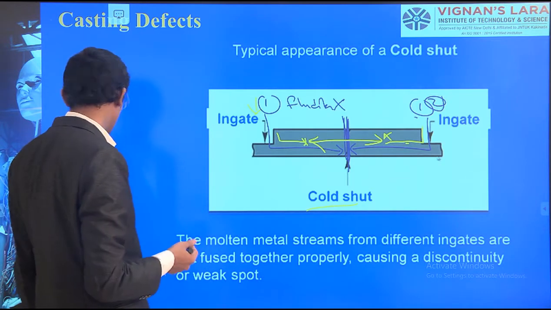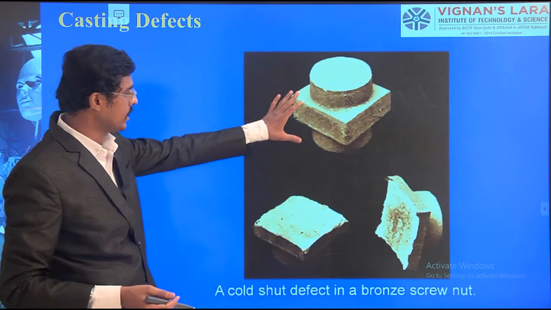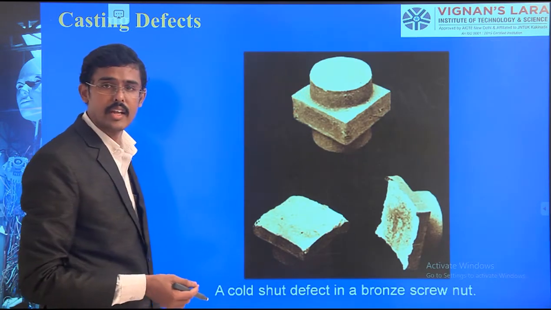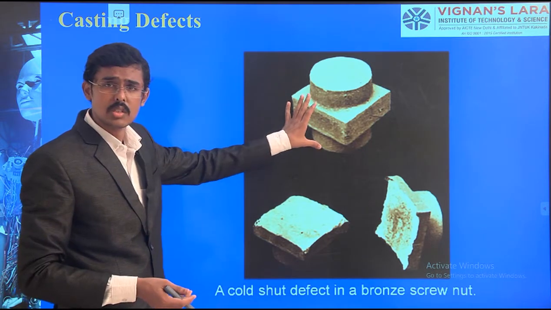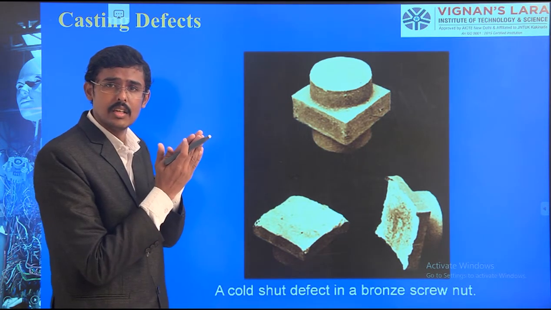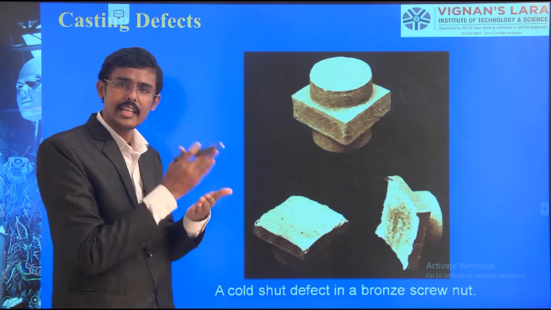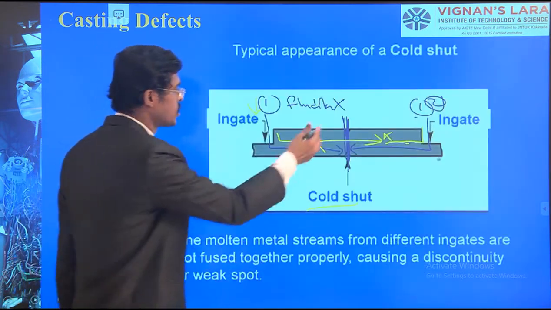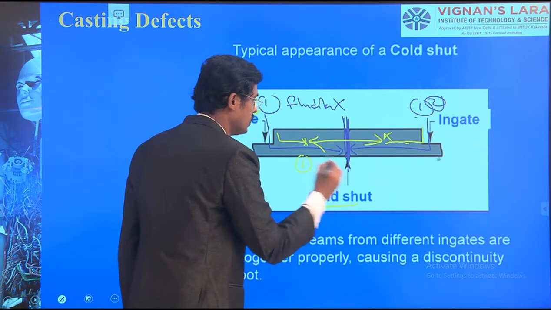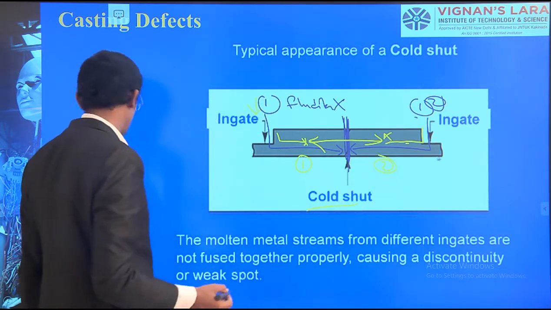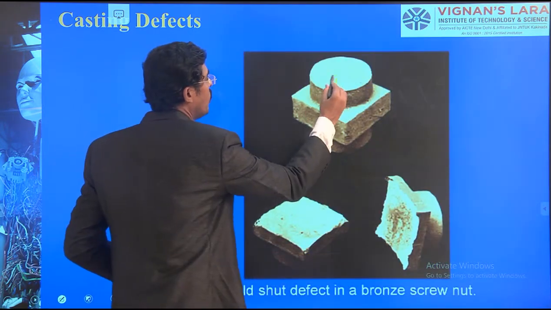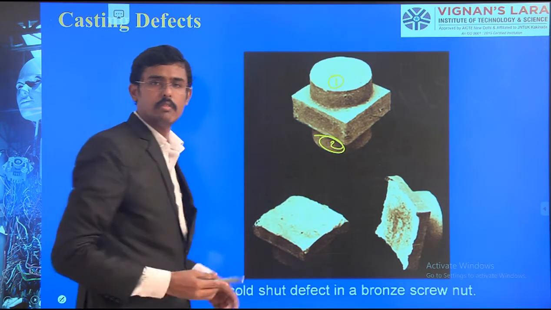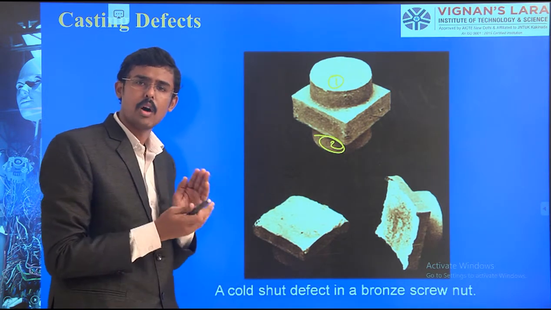A few examples I will tell you. See, this is a bronze part I have taken and it looks as if attached. But when we lightly apply force on top, it separates into two parts. This is part 1, this is part 2. When you fix them together, it looks like one object.